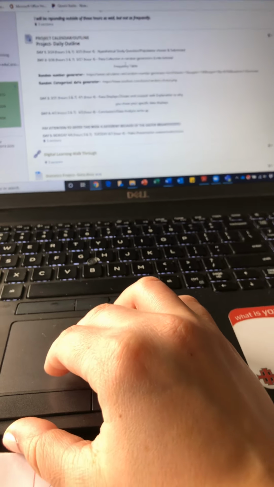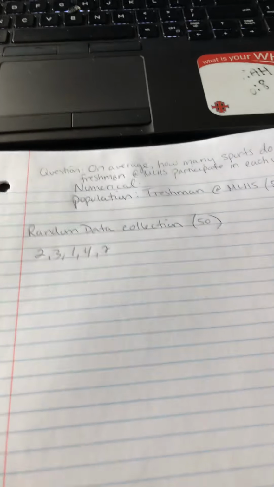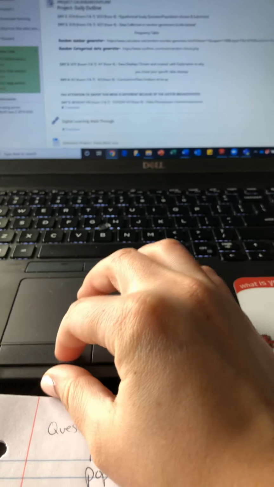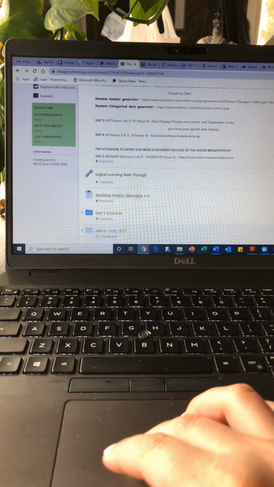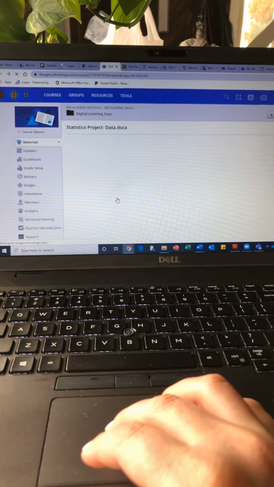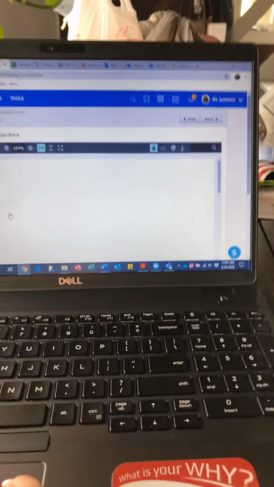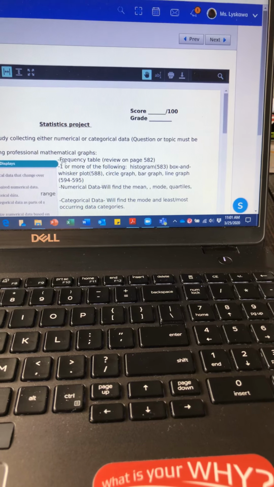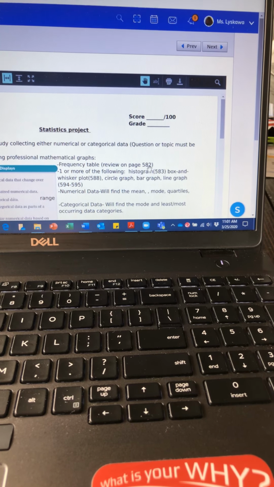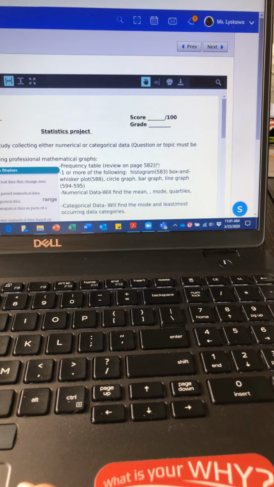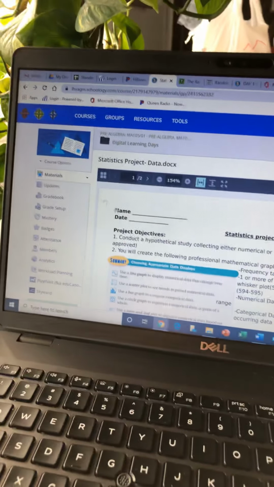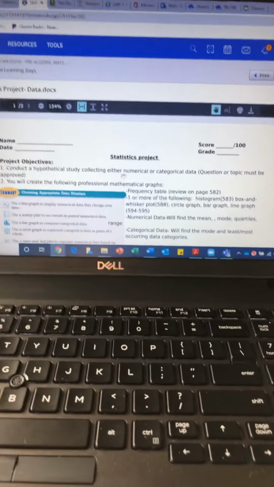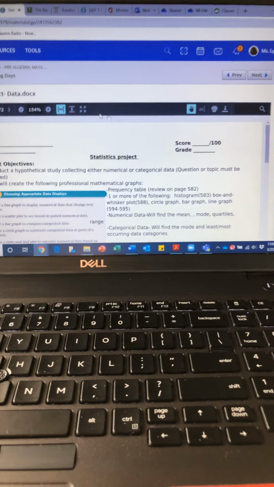You're then going to take that data here, and you're going to create a frequency table. Okay, and if you're like, oh, Miss Scott, it's been a while, that's fine. Go to this statistics project data doc, and you'll notice right in here, I gave you a frequency table review on page 582. So that tells you kind of how to do it. And again, remember the textbook is in the materials tab. It will say pre-algebra textbook. So you can go ahead and review that again.